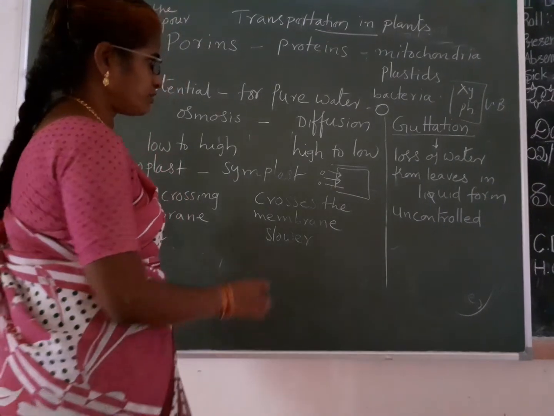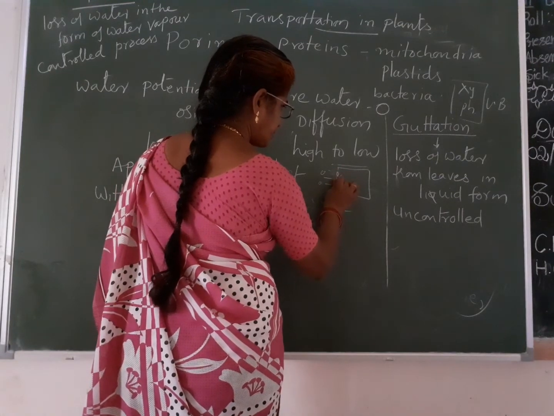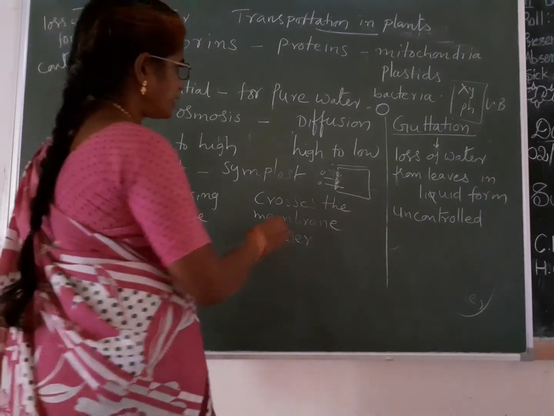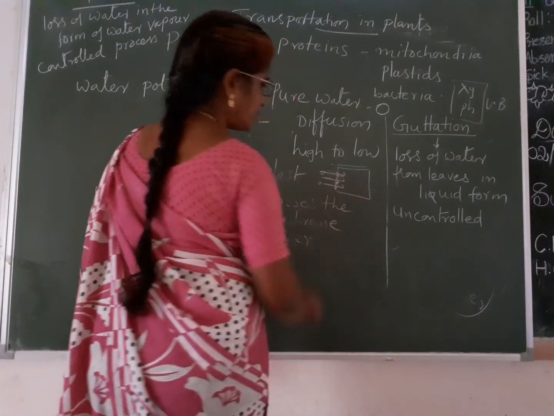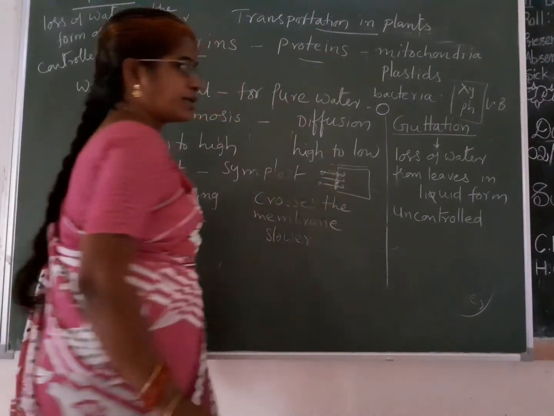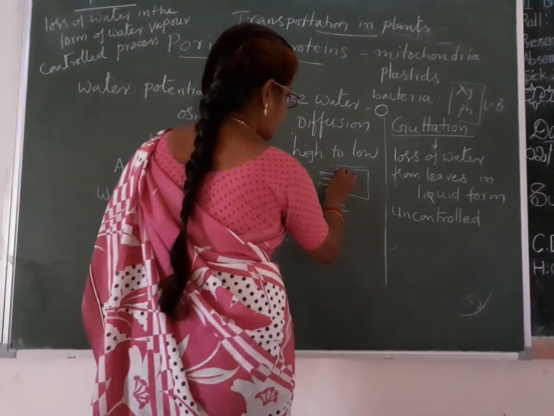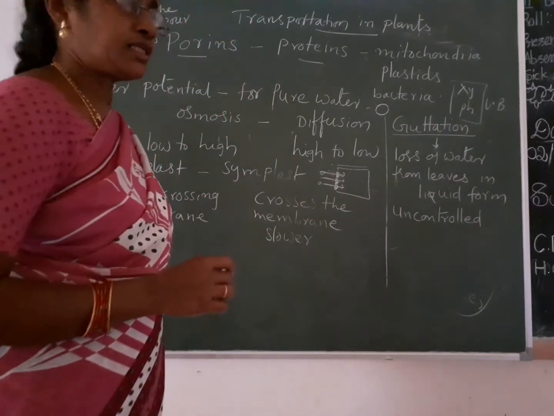These proteins will be carried by means of pores, which are called porins. Through these porins, the materials or proteins will go into the cell. Porins are also made up of proteins.